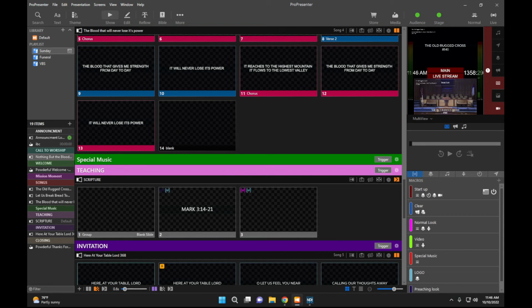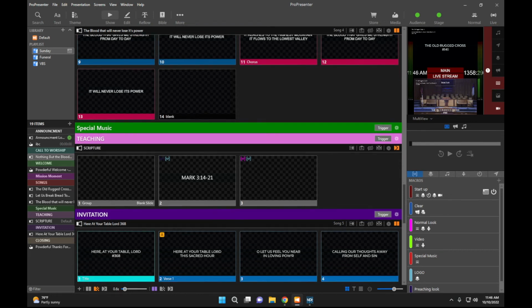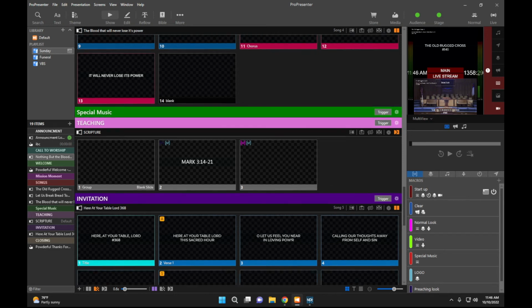Just like we have a different look for scripture. This normally stays the same. You don't ever have to really worry about it. So it changes our look, and so I normally add it to this song to make sure that whenever we click on it, it goes back to the way it was. But I also have it here in case someone misses the screen. When they do click the next song, it will come up.